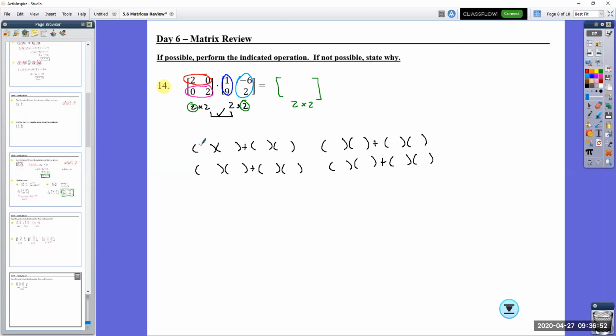I'm filling in that top row is 2 and 0, 2 and 0. So just systematizing a little bit. That second row is going to be only 0s and 2s, 0s and 2s. First column is 1, and then 9. And just make sure that that first upper left box is first row, first column. It needs to get a 1 and a 9 in that one. It's not 1 and 9 right here. That would be a mistake. But sometimes slowing down can be helpful. And then -6 and 2. And 6 and 2.